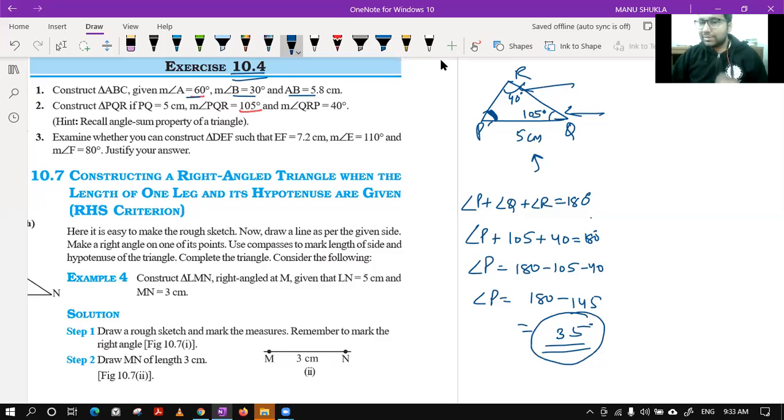Now see, class, tell me one thing. Can you draw this angle 35°? Is it possible using compass? Can we draw, or we have to go for protractor for this case also? Because we have seen it should be a multiple of 7.5. If you can draw 70° angle, you can draw this also. But I think drawing 70° angle is not that easy with compass and scale with the normal construction that we do. So we will go for protractor also in this. You can make this angle 105 using compass, and this angle 35° you can go for using protractor. So let's see how.